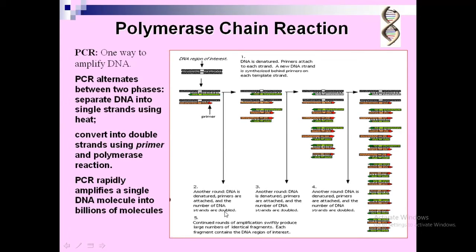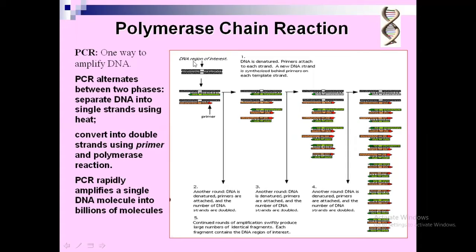2 becomes 4, 4 becomes 8, like that. Another round: DNA is denatured, primers are attached, and the number of DNA strands are again doubled. Then again, in one more round the same thing happens. If you continue several rounds of amplification, that swiftly produces large numbers of identical DNA fragments. Each fragment contains the DNA region of your interest.